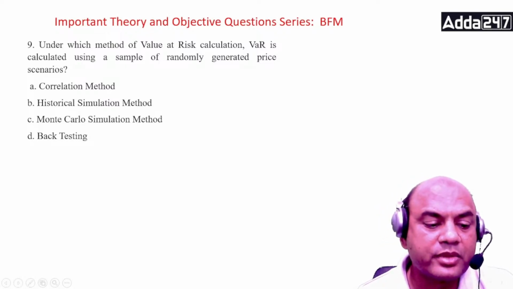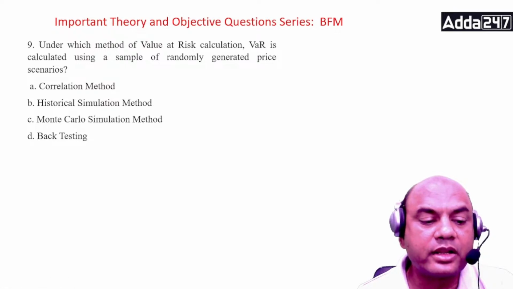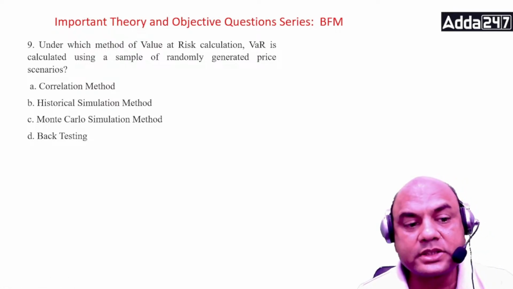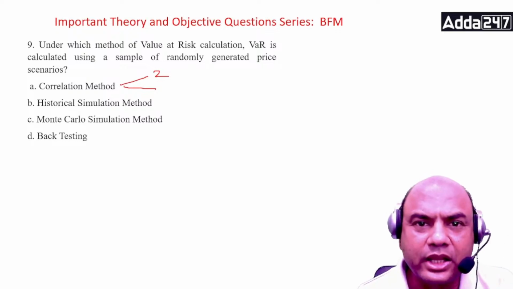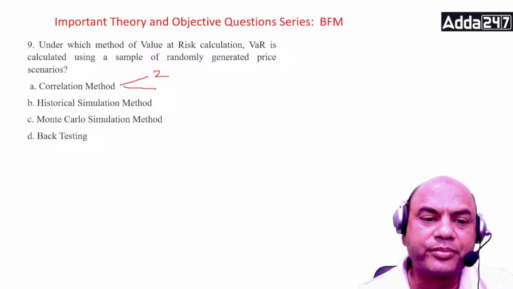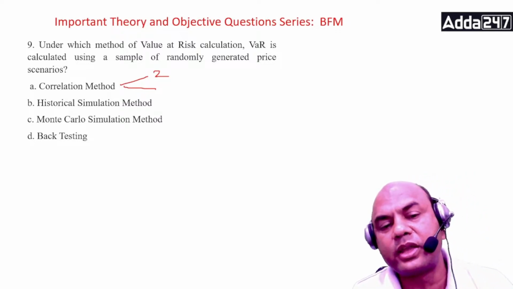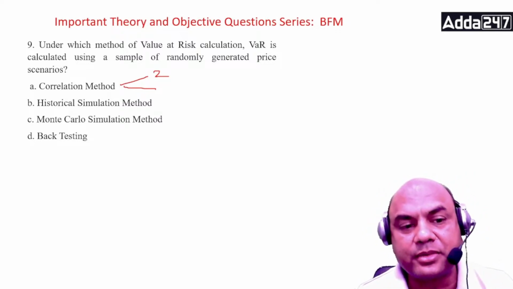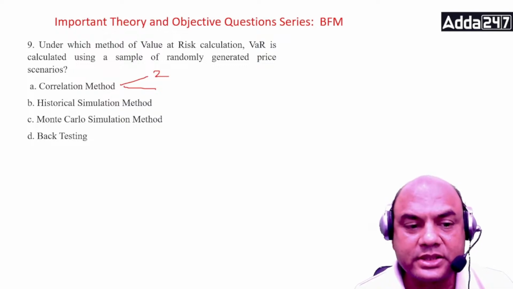Correlation method, you are having it in your ABM mainly. Correlation and regression. Here two elements are compared. Always remember, here only two elements are compared. Any two. There can be two scenarios, two situations, anything. But two elements are compared. But in practical life, we have many elements coming up at the same time. Okay, so correlation is that.